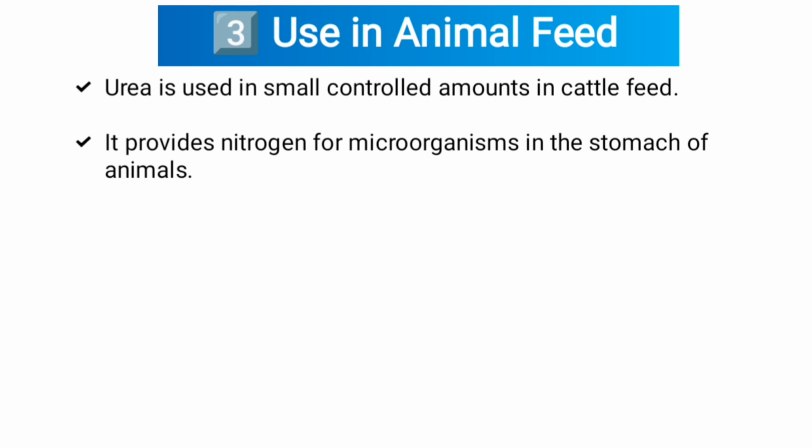Third one, use in animal feed. Urea is used in small controlled amounts in cattle feed. It provides nitrogen for microorganisms in the stomach of animals.